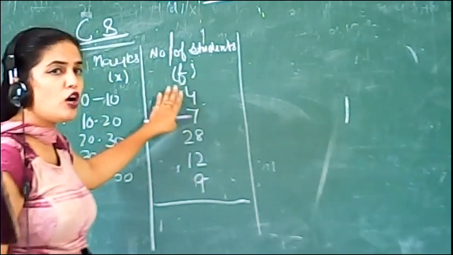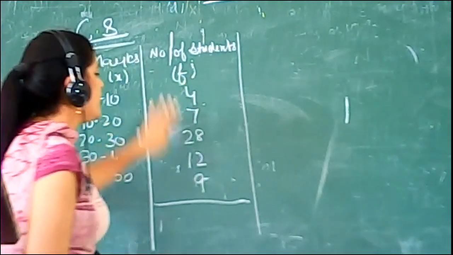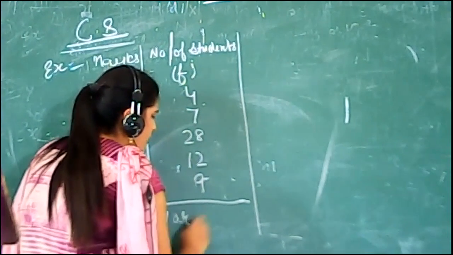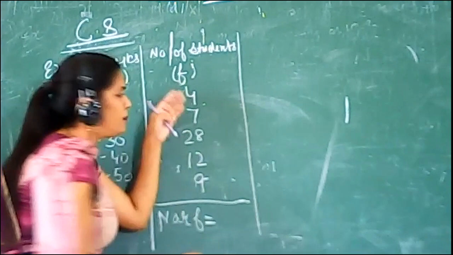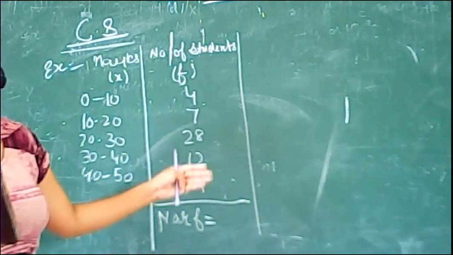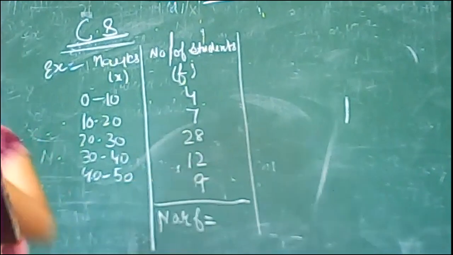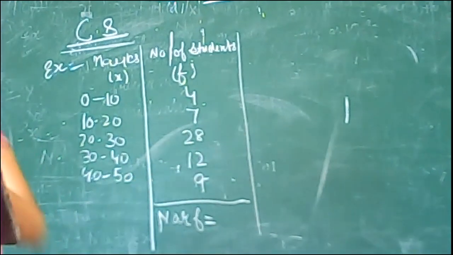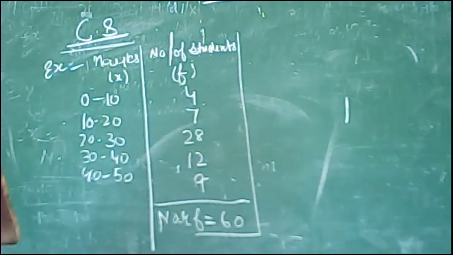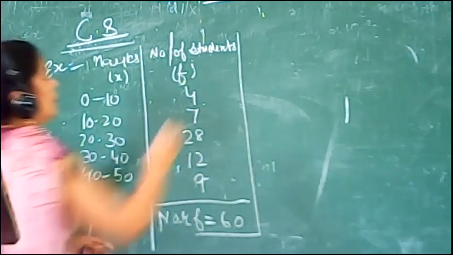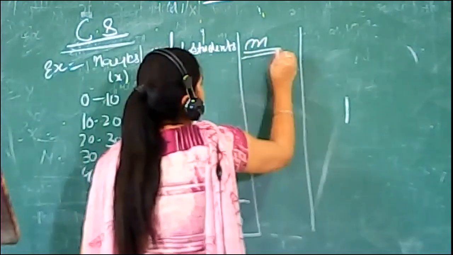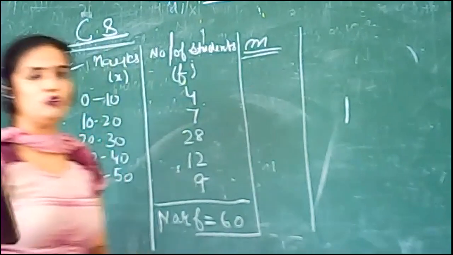So now the number of observations and the total frequency is N, which is the sum of f, the total number of frequencies. So that is 60. So after this, we find the mid value. How to find the mid value?